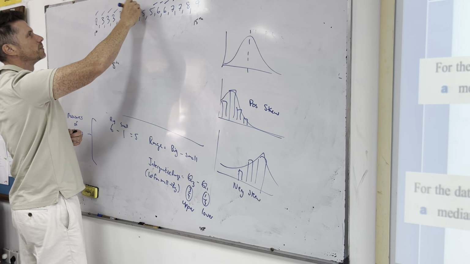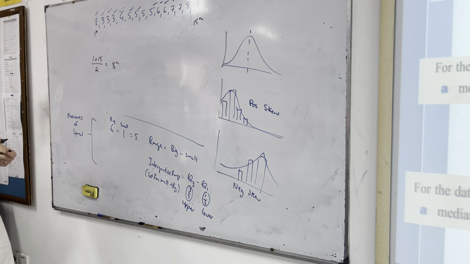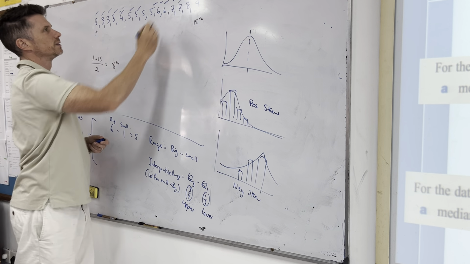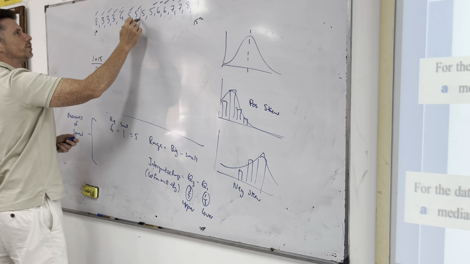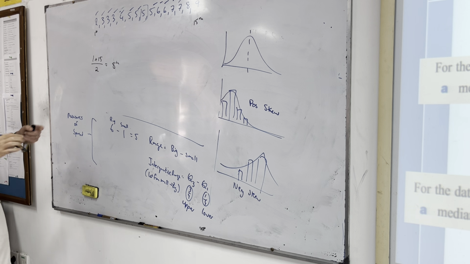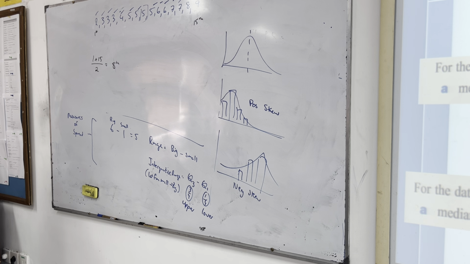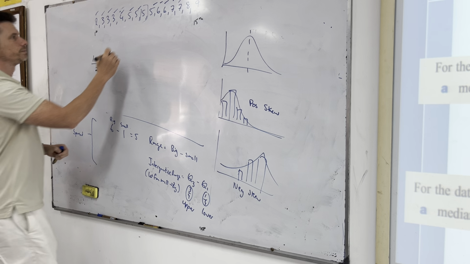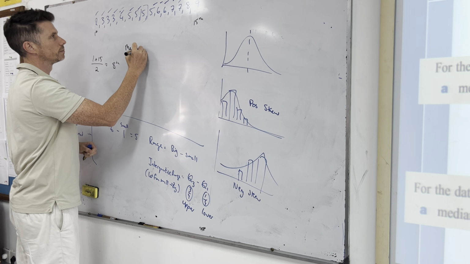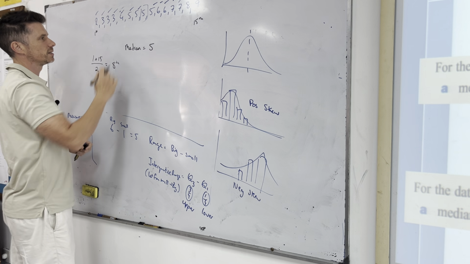Have I missed 7th? Oh, this one. 7th, yeah. So there's going to be 7 numbers this side and 7 numbers that side. So the median, or 2/4, is 5. 7 that side, 7 that side.